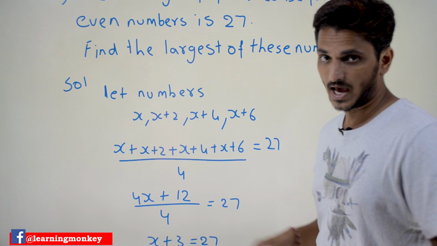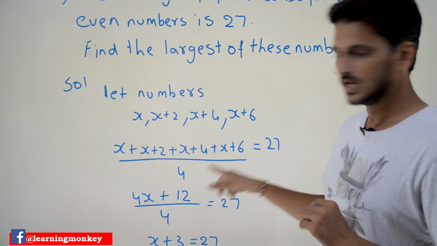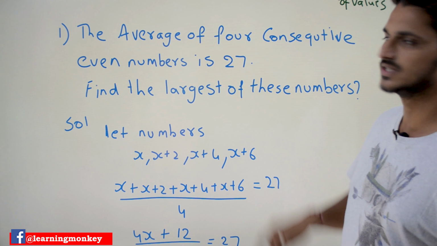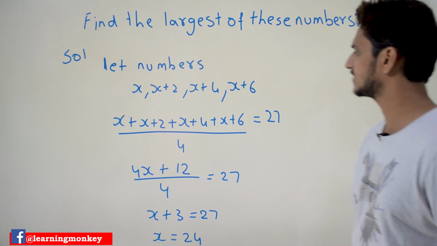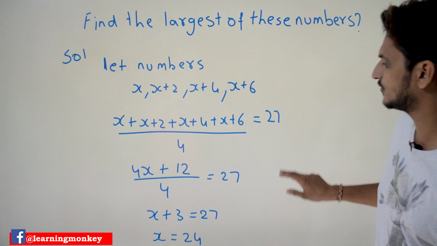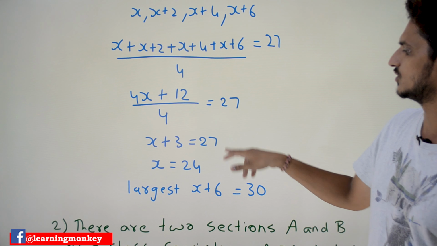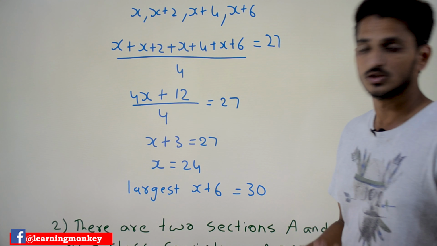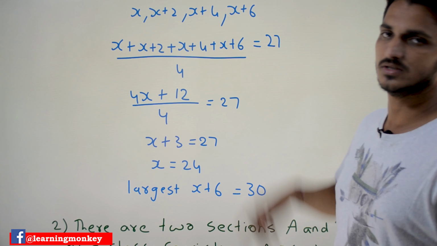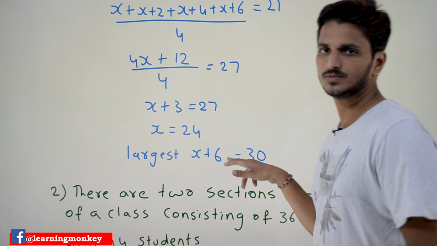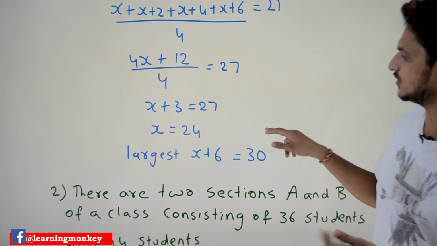Now we know the average of all the numbers is the summation of all these values divided by the total number of values, which is 4, equal to 27. It was given that the average is 27. So x plus x plus 2 plus x plus 4 plus x plus 6, divided by 4, is equal to 27. 4x plus 12, if you take 4 common, the 4 cancels, x plus 3 is equal to 27, x is equal to 24. So we got the least value. X is equal to 24, so what's the largest number? It is x plus 6, which is equal to 30. The largest number is 30. This is what we had to identify.